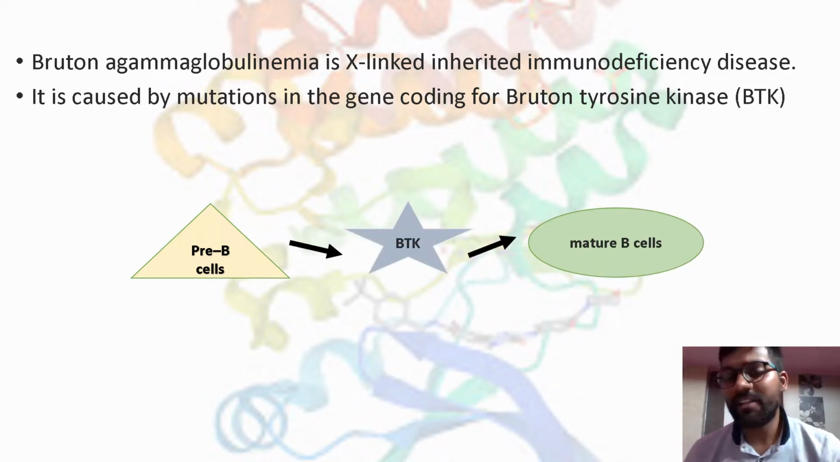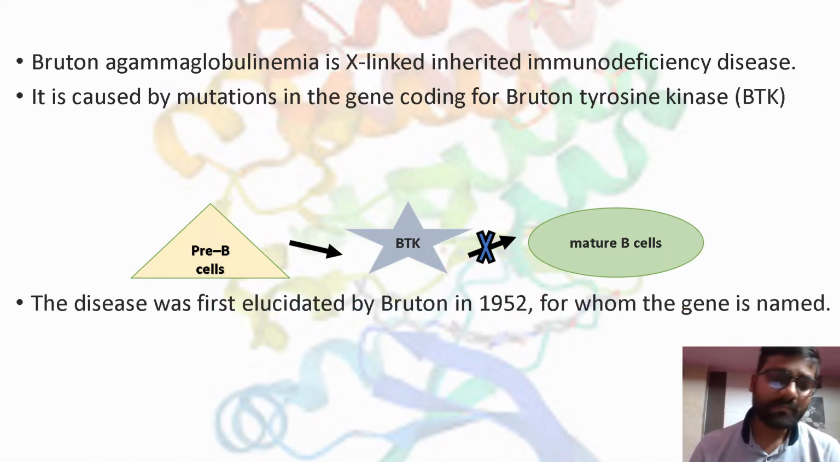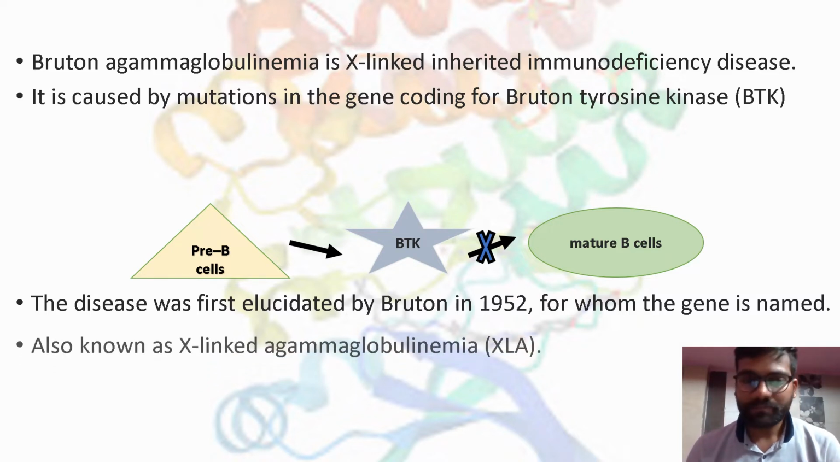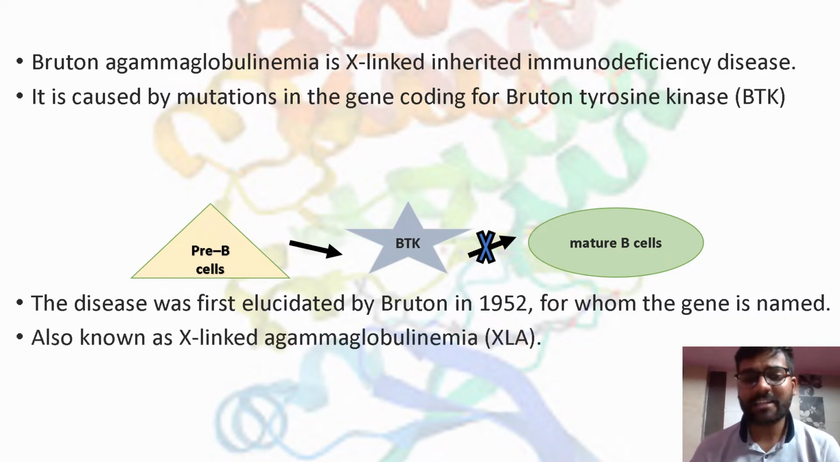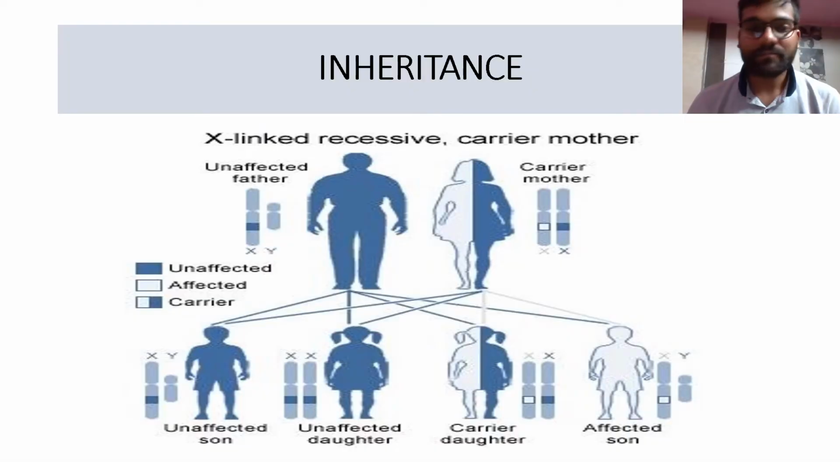When there is a deficiency or absence of this Bruton tyrosine kinase, this causes absence of mature B cells, and this leads to the pathogenesis of this disease. This disease was first elaborated by Bruton in 1952, for whom the gene is named. This is also known as X-linked agammaglobulinemia.